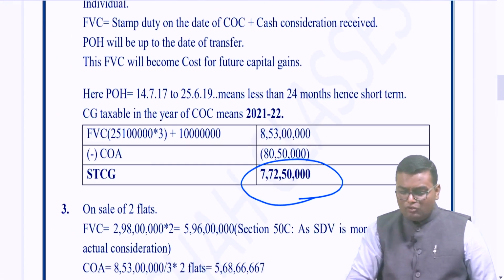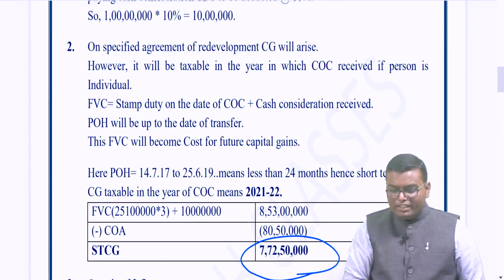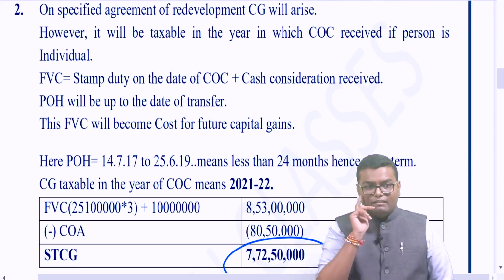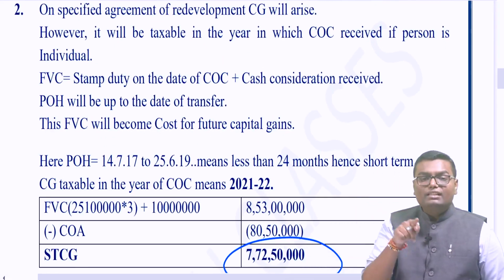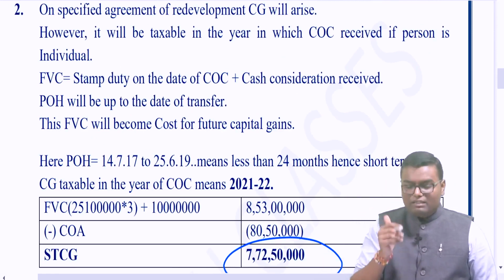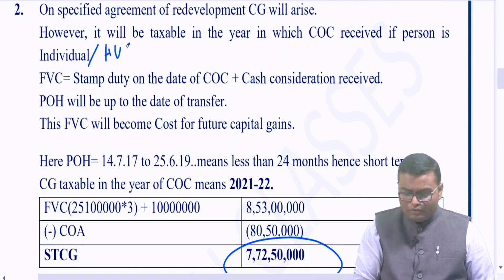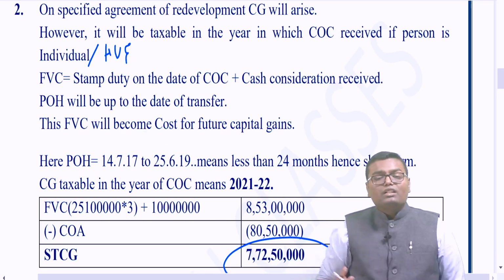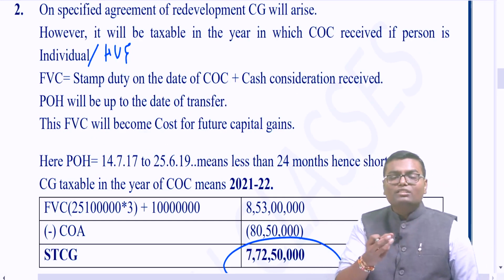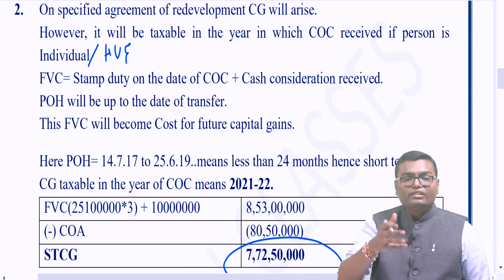Everything is written in these notes. See, on a specified agreement of redevelopment, capital gain will arise. However, it will be taxable in the year in which COC is received if the person is an individual or HUF also. The full value of consideration means stamp duty value on the date of COC plus cash consideration received.